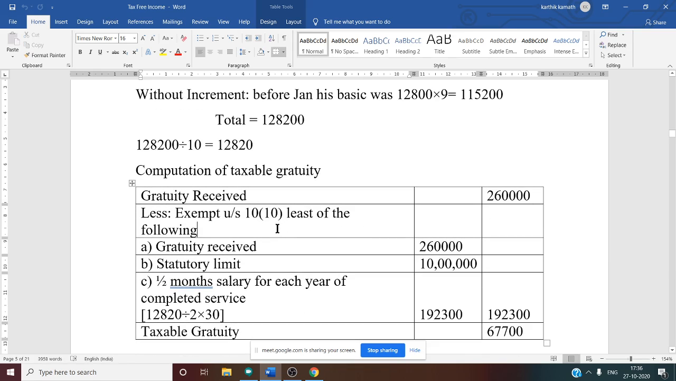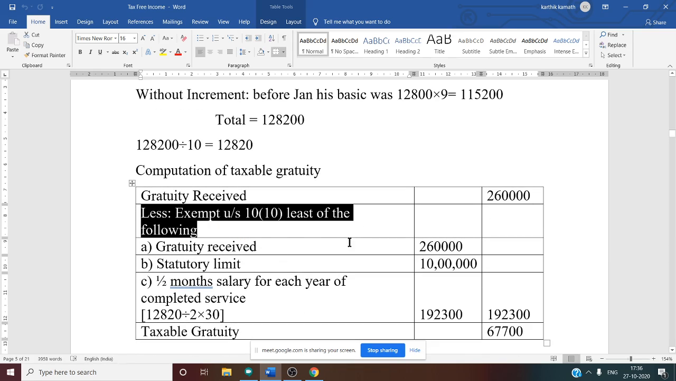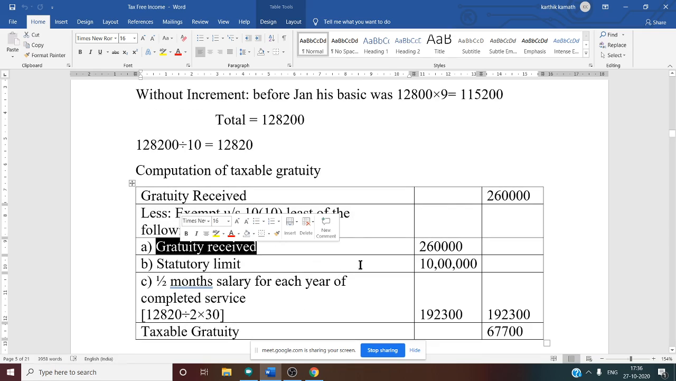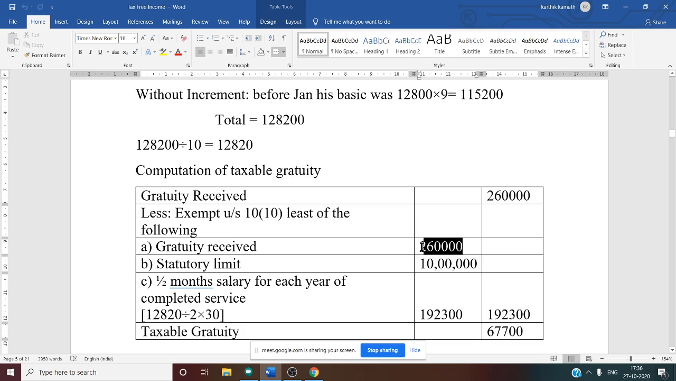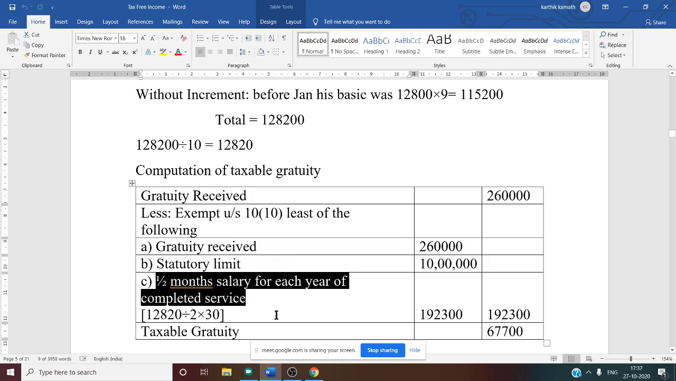Less: exempt under Section 10 clause 10. This section is very important. Each of the following: first is the actual amount of gratuity received, that is the same 2,60,000. Statutory limit, there is a difference. For not covered it is 10 lakh, for covered it is 20 lakh. Then the third condition is very important, that is half month salary based on average salary of the last 10 months excluding the month of retirement for each year of completed service.